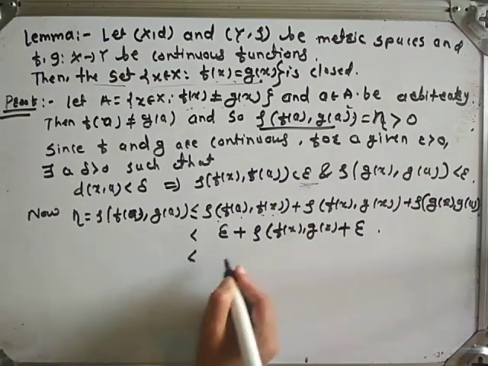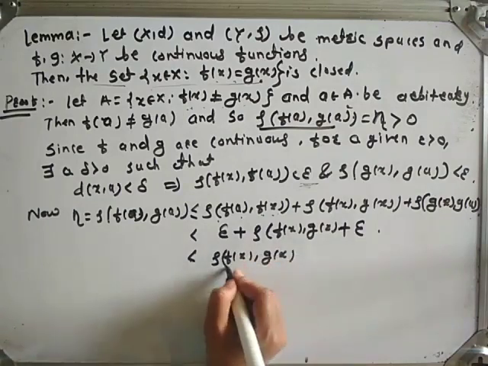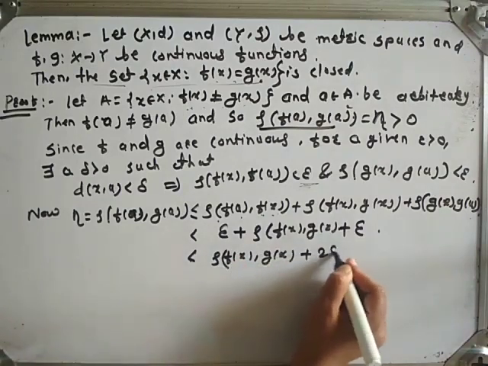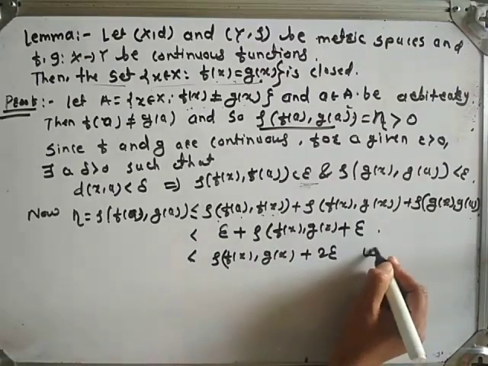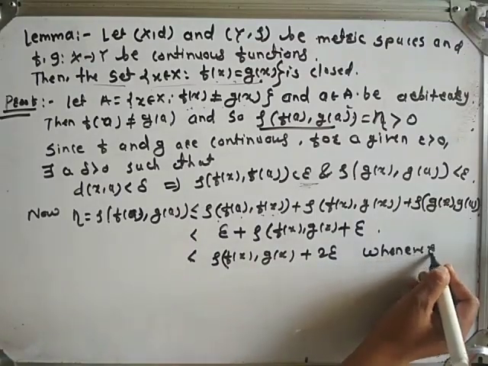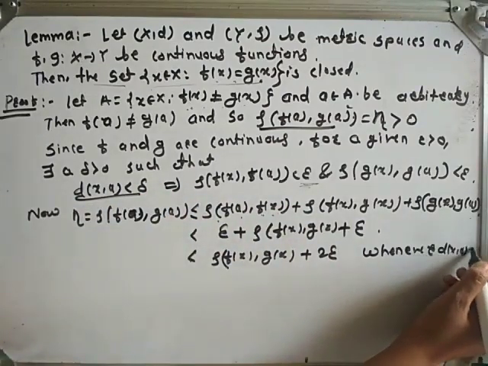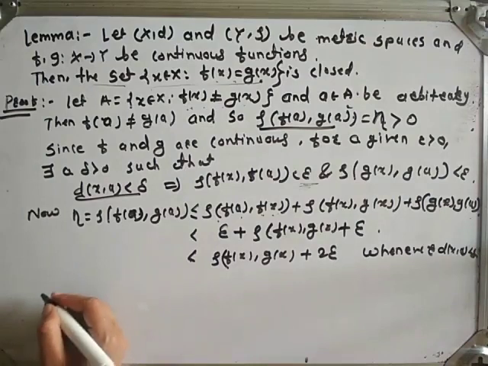So this is strictly less than rho of f of x comma g of x plus 2 times epsilon, whenever d of x comma a is strictly less than delta.